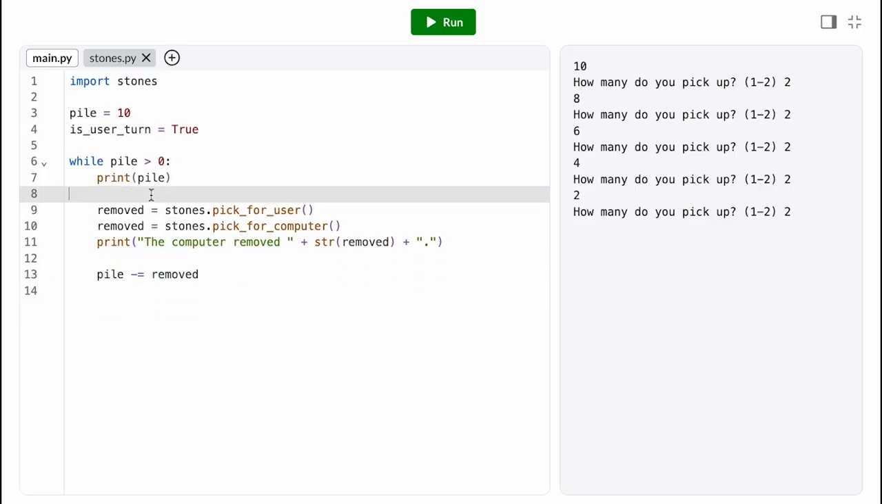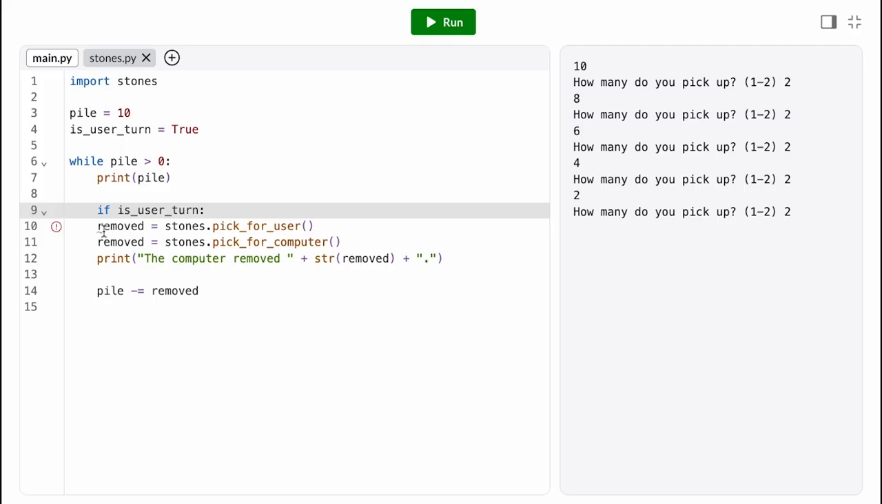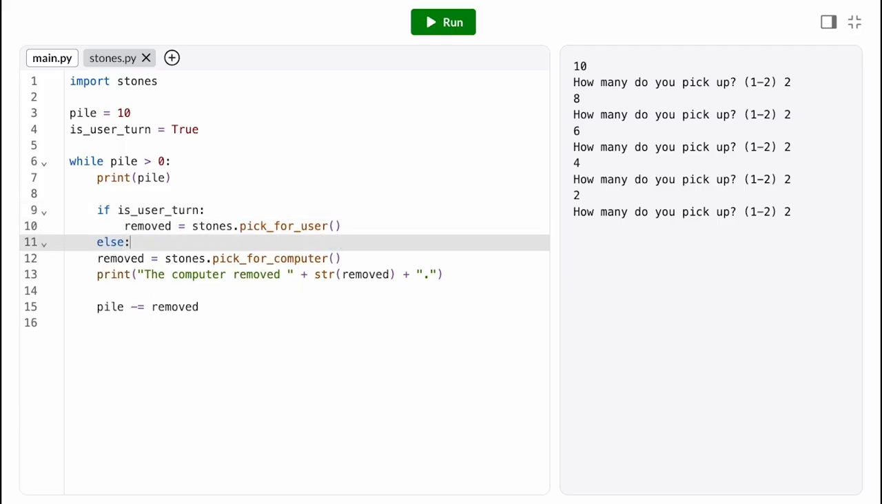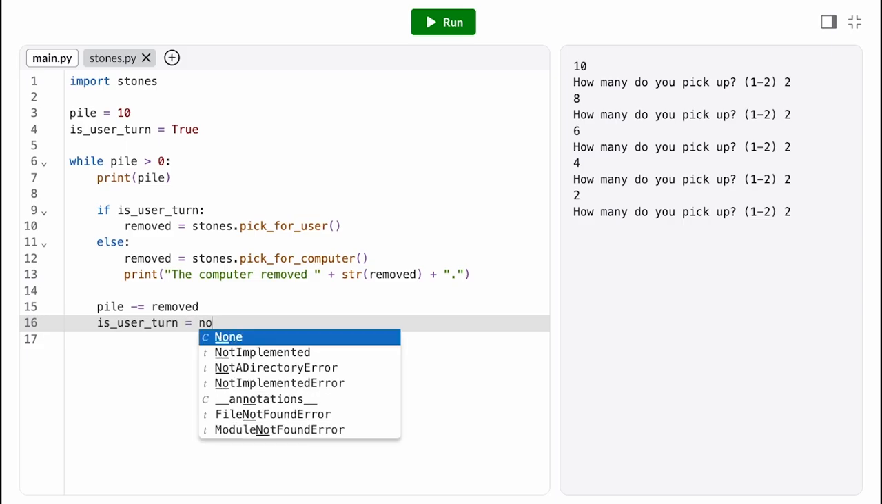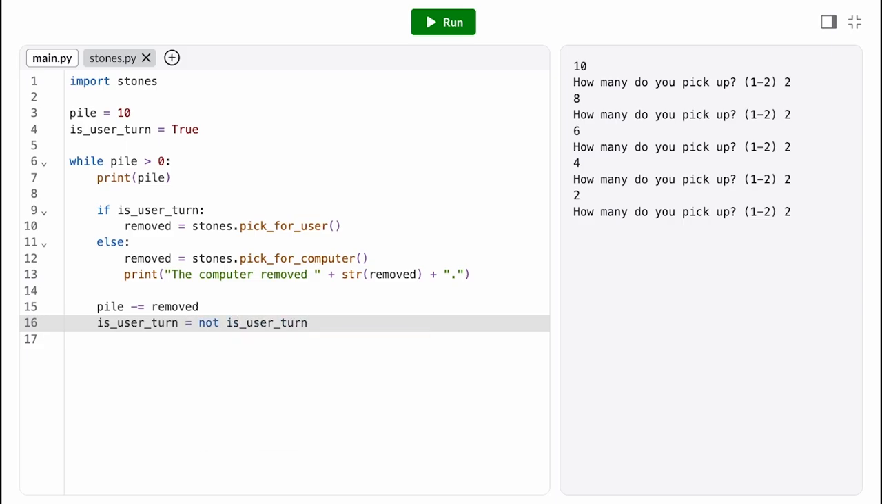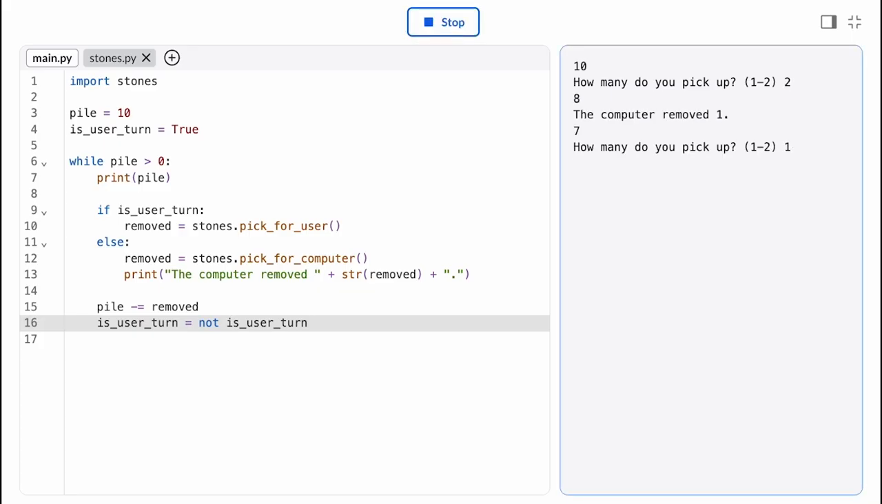Since there are only 2 possible states, we can make this a Boolean. If it's true, we play the user's turn, and if it's false, we play the computer's turn. Then at the bottom of the loop, we just swap it to the other player. If it's true, we change it to false, and if it's false, we change it to true. Okay, let's try this out.